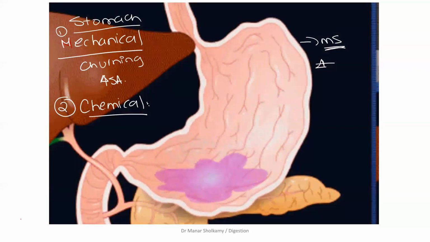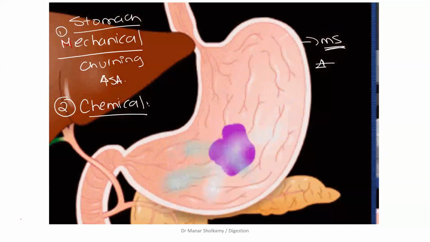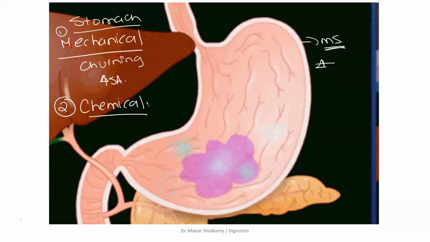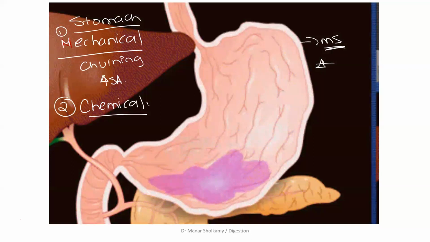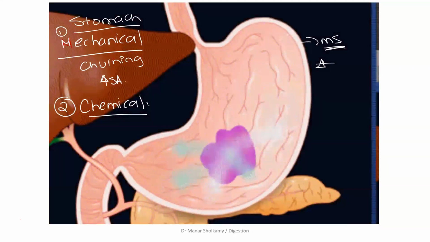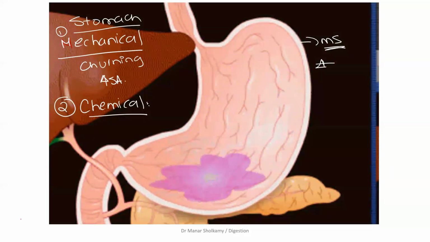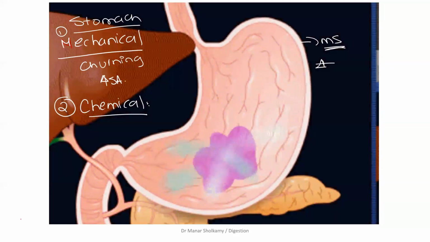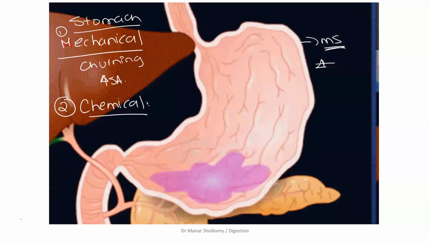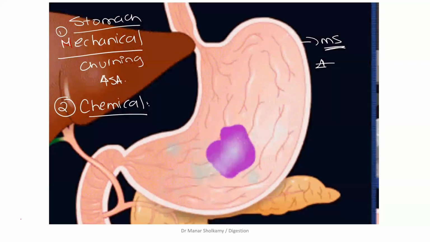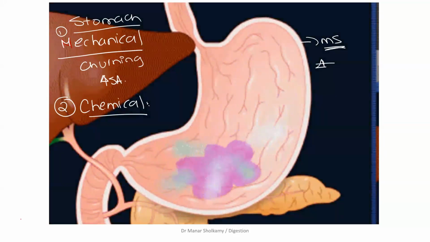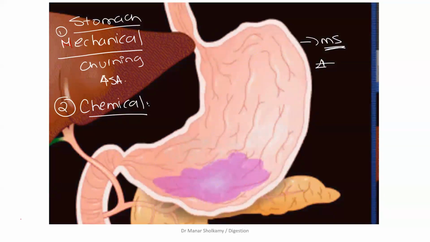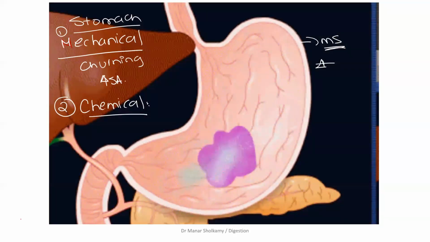And the mechanical part, they are all the same. By peristalsis, they all are made of a tube of muscle. Your small intestine is a muscle, your stomach is a muscle. The movement of these digestive tubes helps in breaking down the food into smaller pieces. But mainly the physical digestion takes place by your teeth. Okay, now we're done with the churning, and then we will jump into the chemical part.